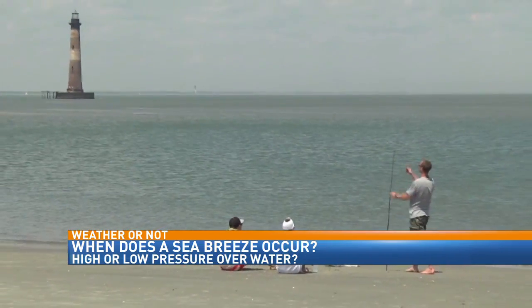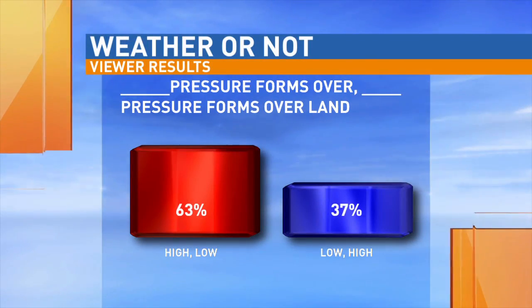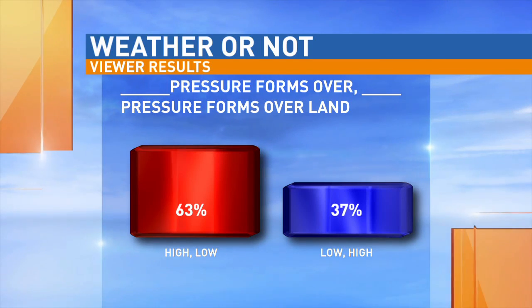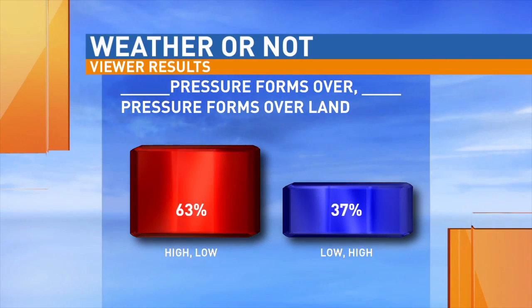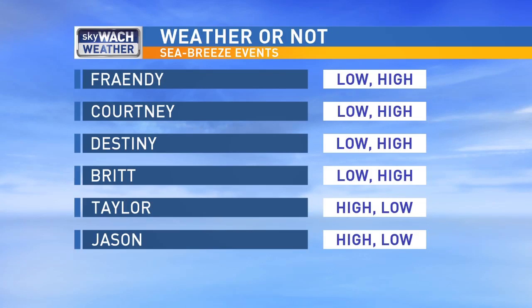I do believe that most of our viewers said that high pressure forms over the water, while low pressure forms over land. And then 37% of our viewers flipped it around the other way, saying low pressure over water and high pressure over land. And of course, we asked our Good Day Columbia crew what they think as well. Most of you said that low pressure forms over water and that high pressure forms over land. And then Jason and Taylor, our fantastic producers, said high pressure over water and low pressure over land. Lots of highs and lows, lots of waters and land, so they went with what our viewers said.